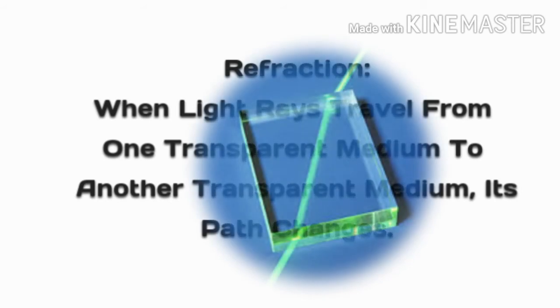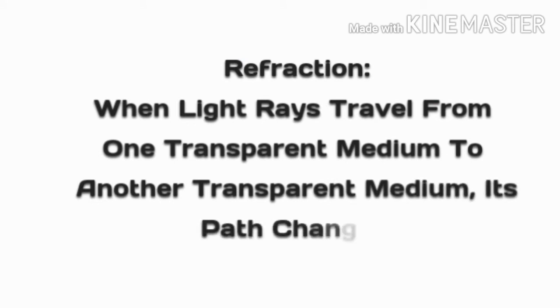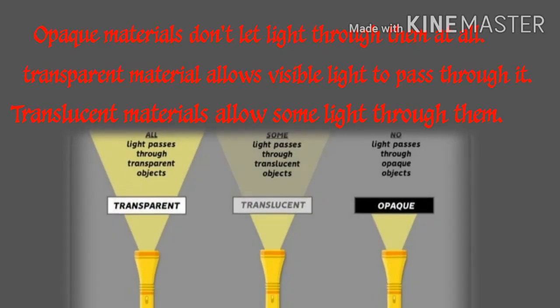Due to this refraction phenomenon, that pencil appears to be a broken one when we immerse it in a glass beaker which is filled with water. The light rays pass from water to air, and in the upper portion the light rays pass completely through the air only. Based on the ability of matter to allow the passage of light, matter is mainly divided into three categories.